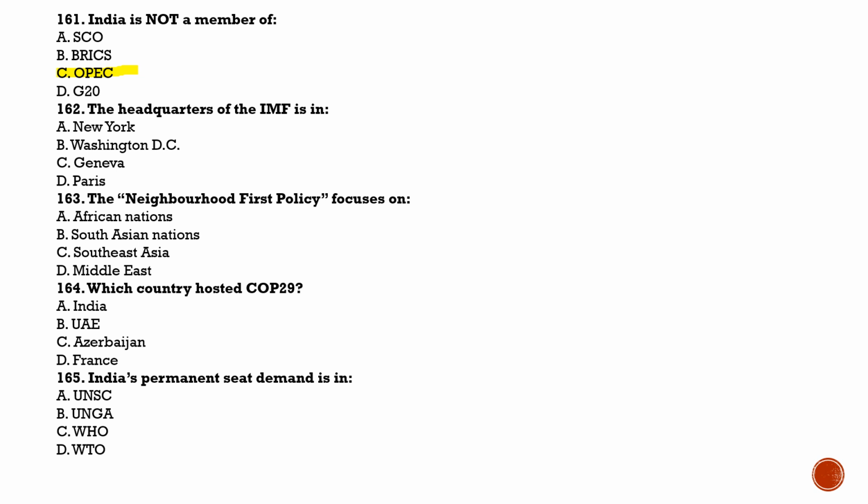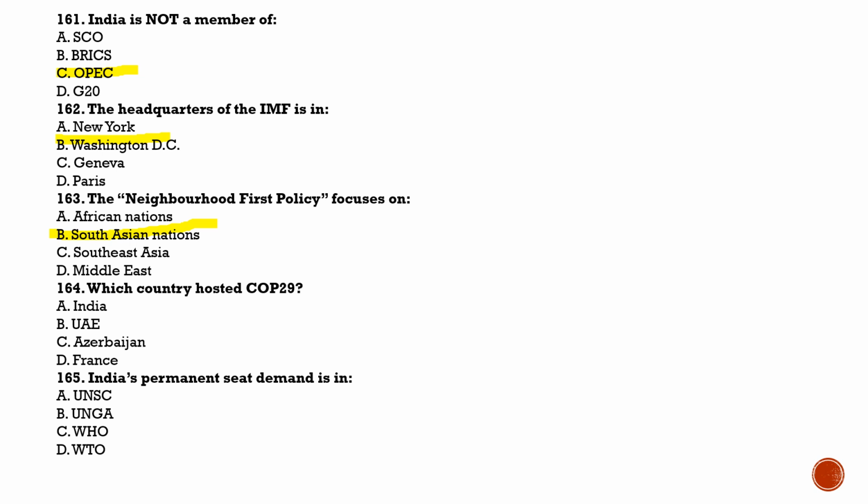Next question is question number 162. The headquarters of the IMF is in, and the answer for this is option B, that is Washington, DC. Next question is the neighborhood first policy focuses on, and the answer for this is option B, that is South Asian nations.